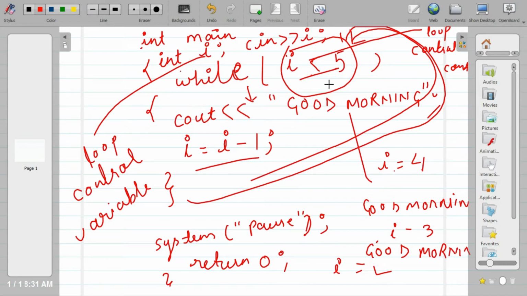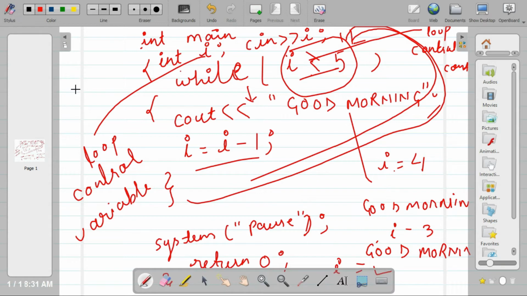So what should we do? Let's make my condition like this: while I is greater than 0. Next time I becomes 2, again the condition is true, again good morning is printed, then I becomes 1.